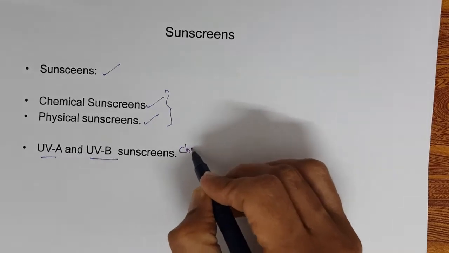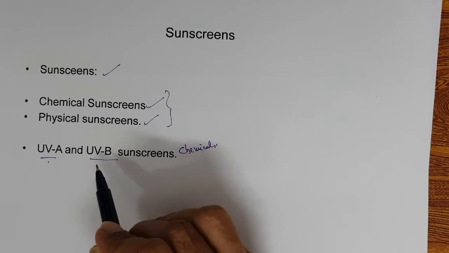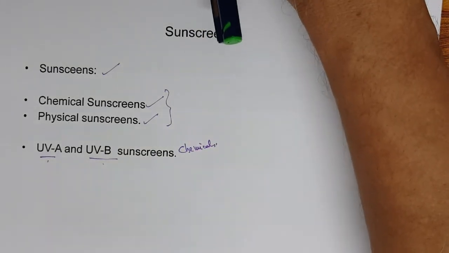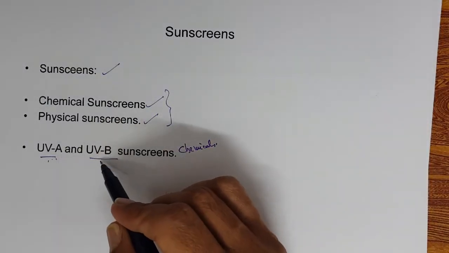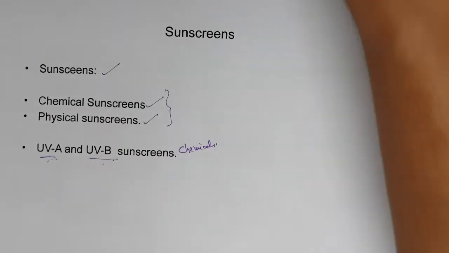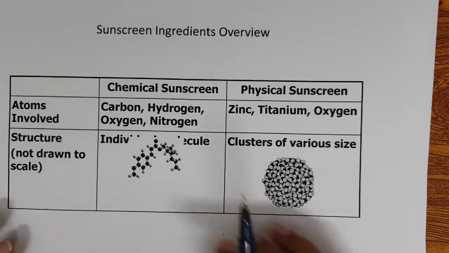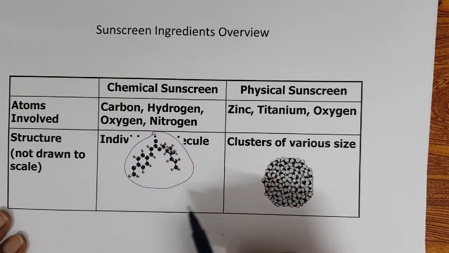In chemical sunscreens we have UVA and UVB, right? Sunscreens which protect in the UVA wavelength and sunscreens that protect in the UVB wavelength. Chemical sunscreens are organic structures.